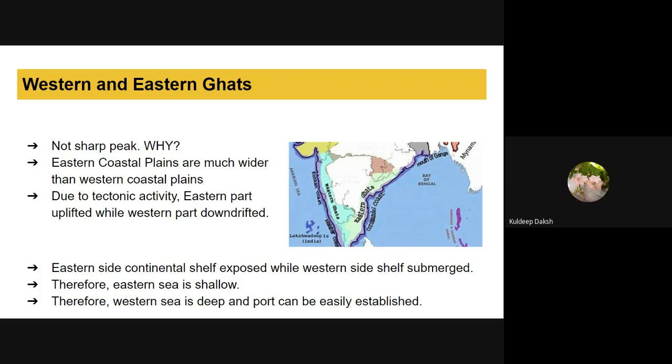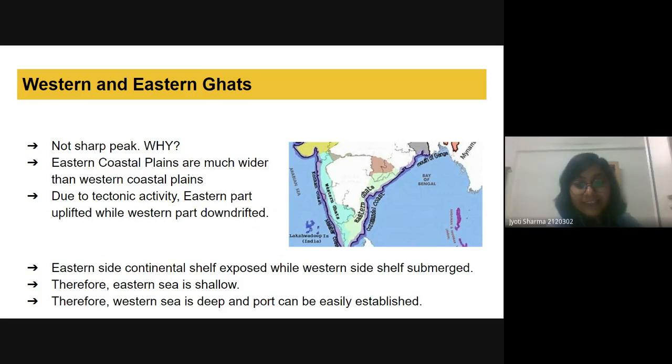Ma'am, because these are not on the lithospheric plate boundary. These are not formed because of collision of plate boundaries. Can I say that these are old mountains, and because of erosional activities, the sharp edges of these mountains have been eroded and have become rounded?